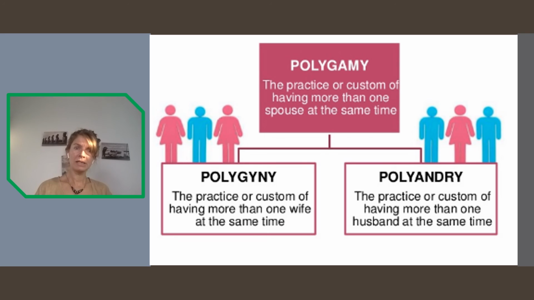So here exists what is called polygamy. Polygamy is the practice or custom of having more than one spouse at the same time. The term could be specifically polygyny, when the husband has more than one spouse, more than one wife, and the term is polyandry when the woman, the wife, has more than one husband. Polygyny is the form of polygamy that is widespread. Polyandry is actually quite unusual.